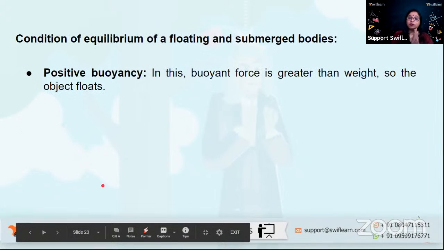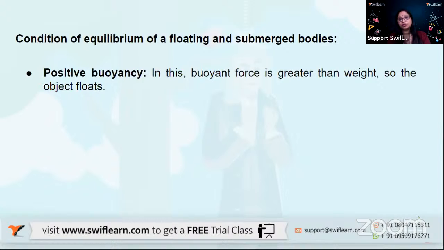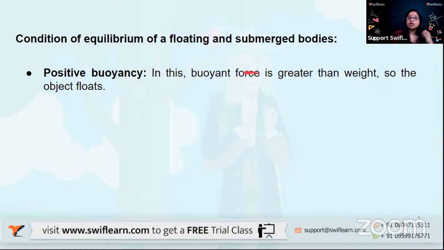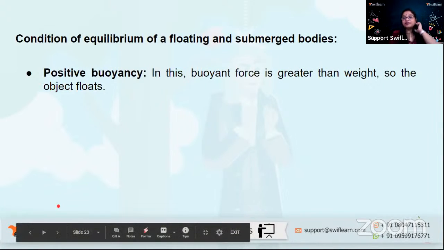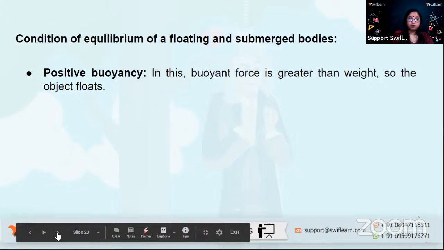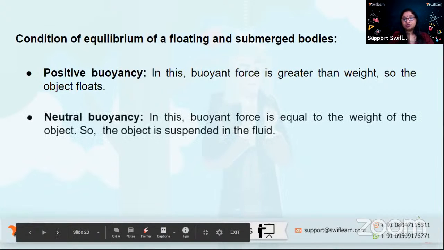Now let us talk about the condition of equilibrium of floating and submerged bodies: submerged, completely inside the water, and floating objects. Let us see exactly what this is. Let's first talk about positive buoyancy. Simple, positive means the buoyant force is greater than the weight of the object, which is acting downwards. So the object will float. When buoyant force is more than the weight of the object, we call it positive buoyancy, and the object will float when there is positive buoyancy.